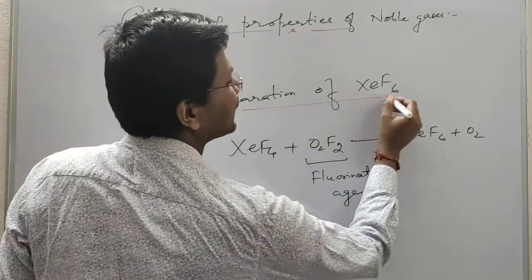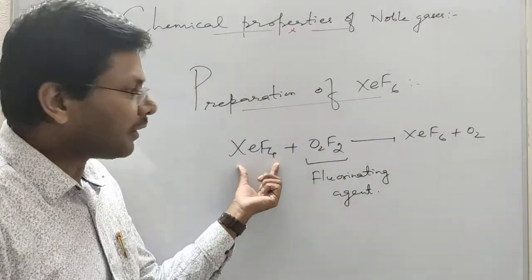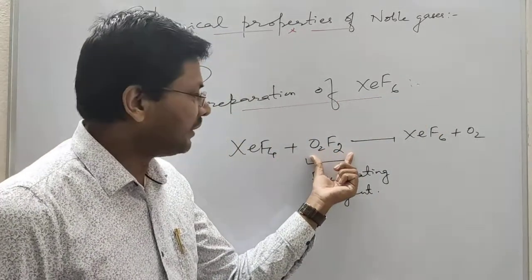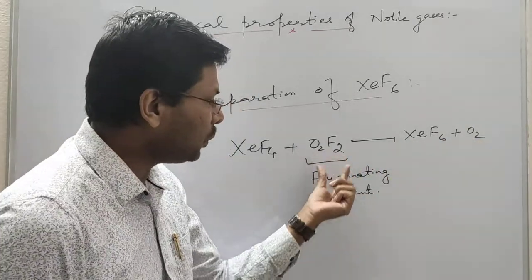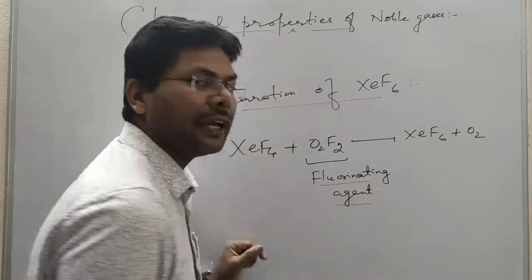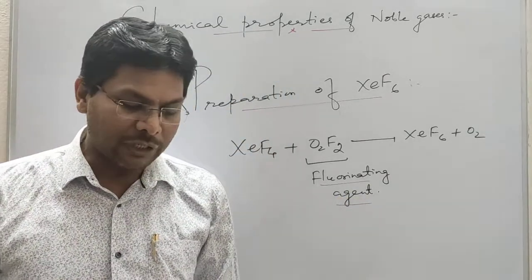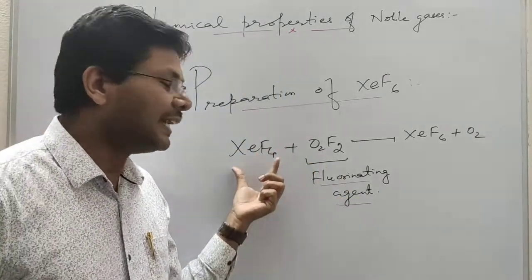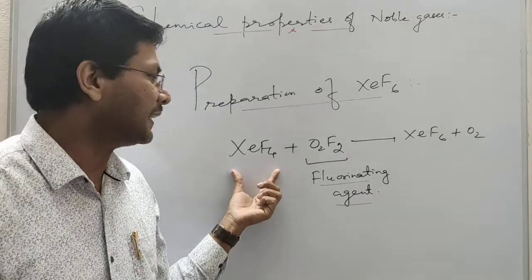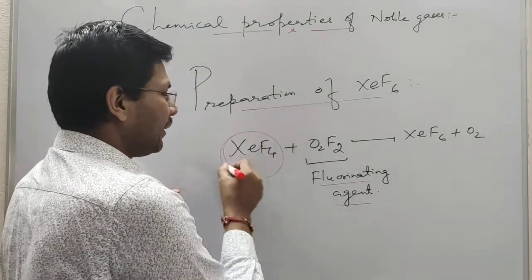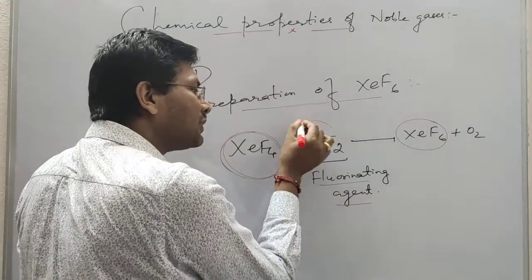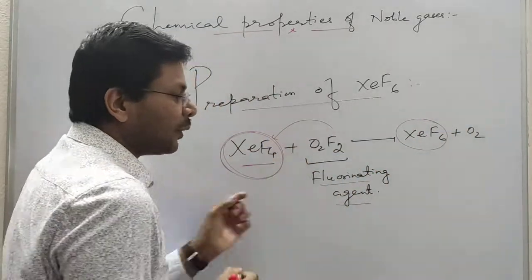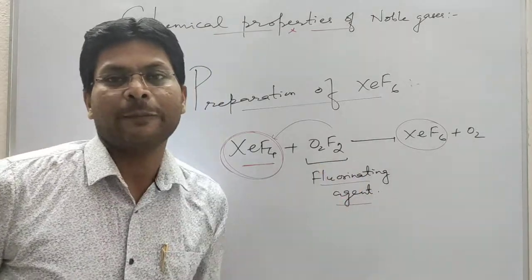Preparation of xenon hexafluoride. When xenon tetrafluoride reacts with O2F2, it forms xenon hexafluoride plus oxygen gas. Here O2F2 acts as a fluorinating agent. A fluorinating agent is that compound which fluorinates any compound. Here fluorine is 4 in number, but here fluorine is 6. That means this compound is giving fluorine, so it is fluorinating this compound. That's why it is called a fluorinating agent.